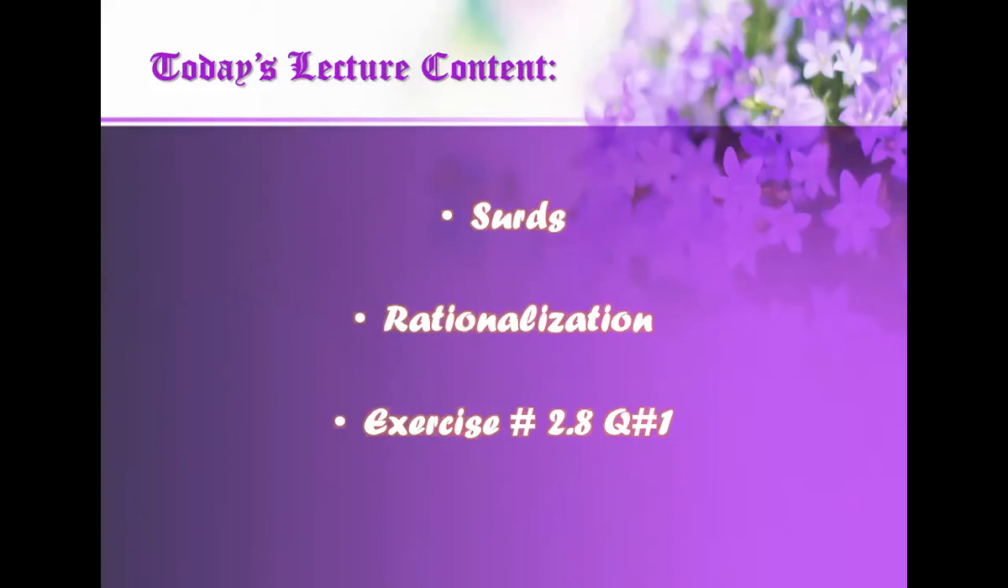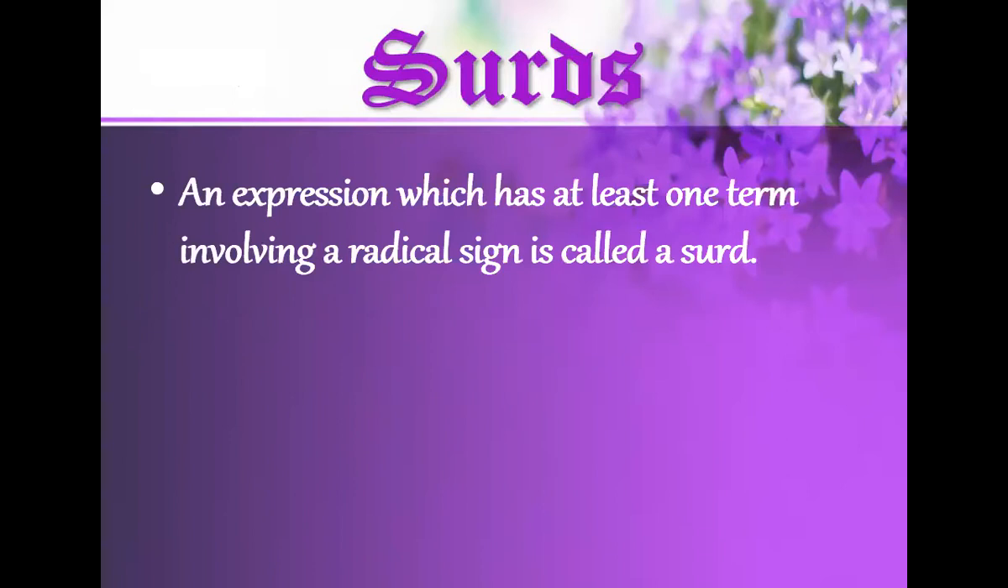So let's start from the topic named surds. Surds, okay, S-U-R-D-S. Now what are surds? Any expression which has at least one term involving a radical sign is called a surd. Okay, what is a surd? If you have any expression that has a radical sign, then you will say that that expression is a surd.